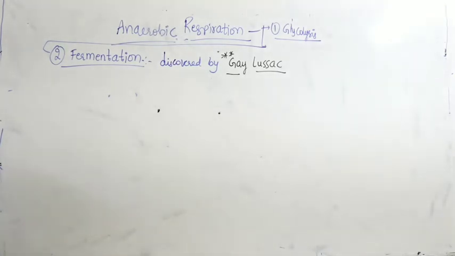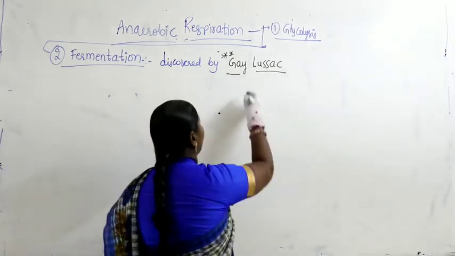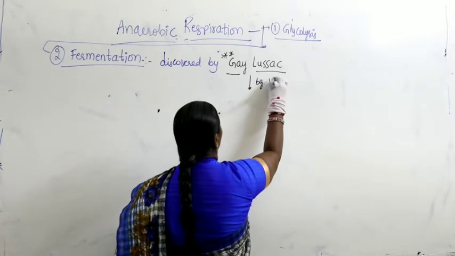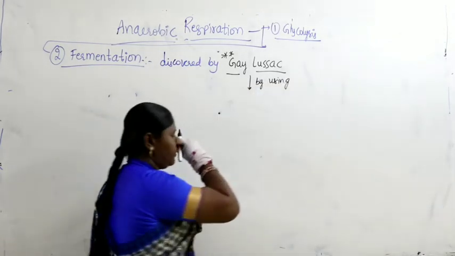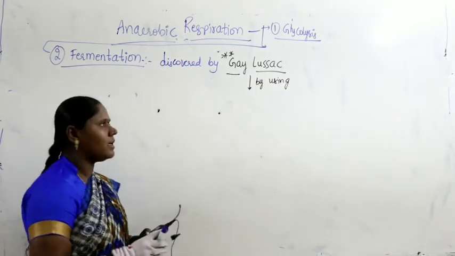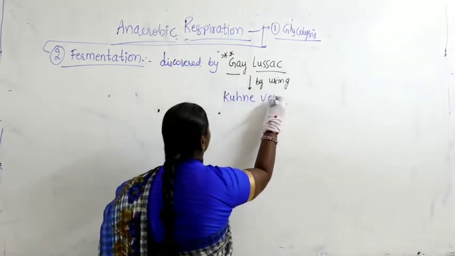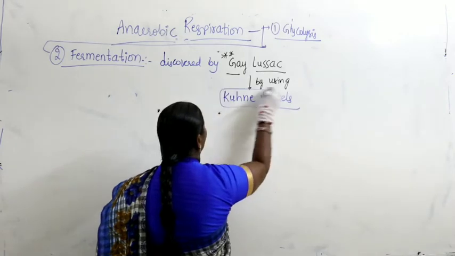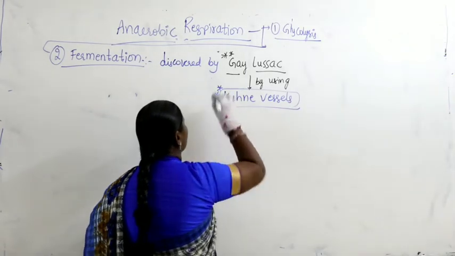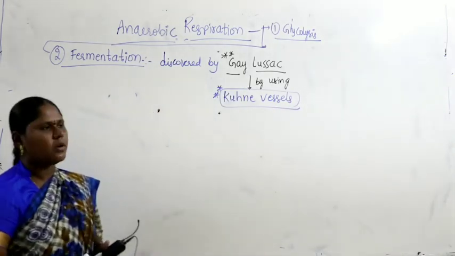He studied the process of fermentation by using fermentation vessels. Those fermentation vessels are called Kuhne vessels.